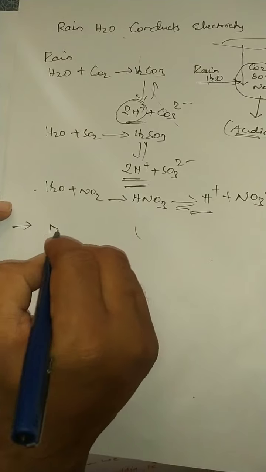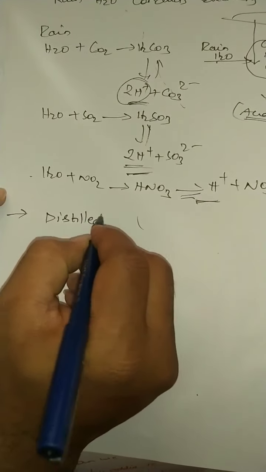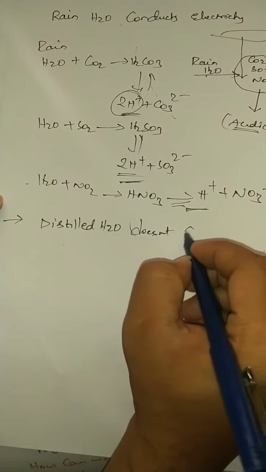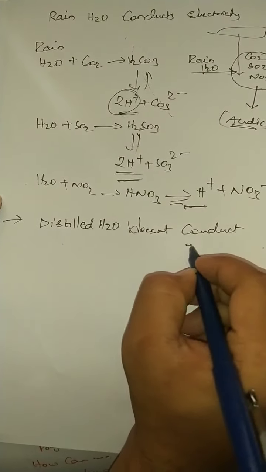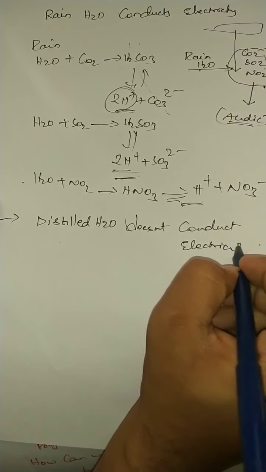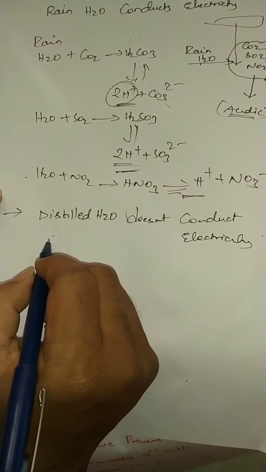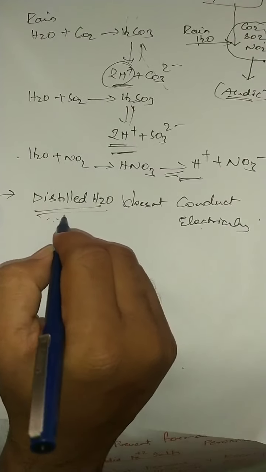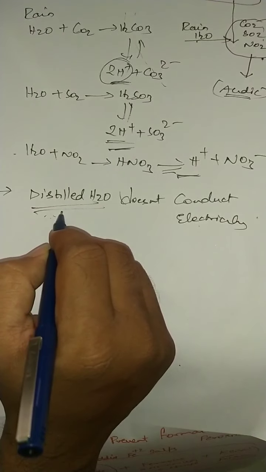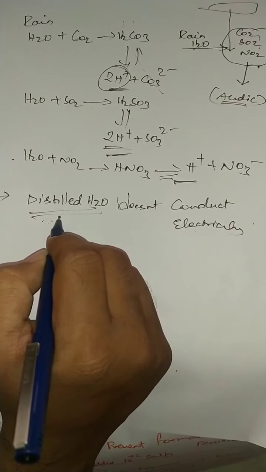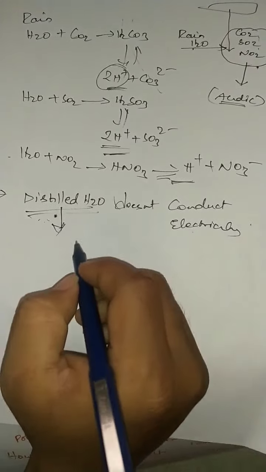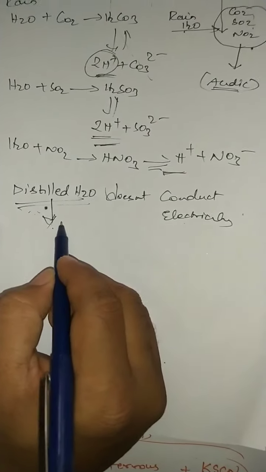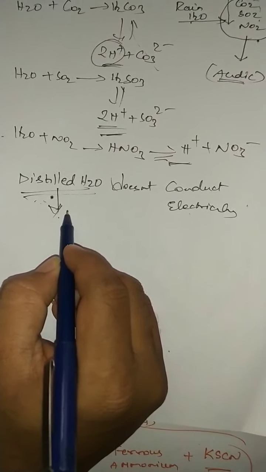In the same manner, one more important thing, that is distilled water. Distilled water doesn't conduct electricity. It is a bad conductor of electricity, because that water doesn't contain any ions in it. All the ions are removed from that water. So distilled water is free from ions. Because it doesn't contain any ionic compound dissolved in it, it is a bad conductor of electricity.